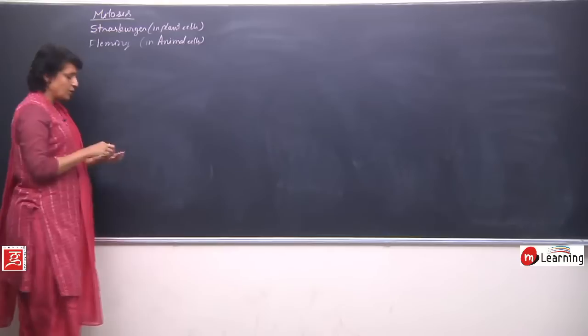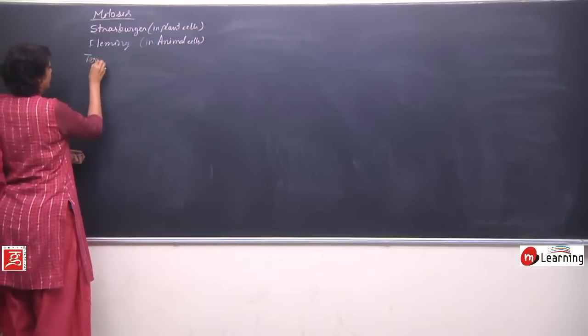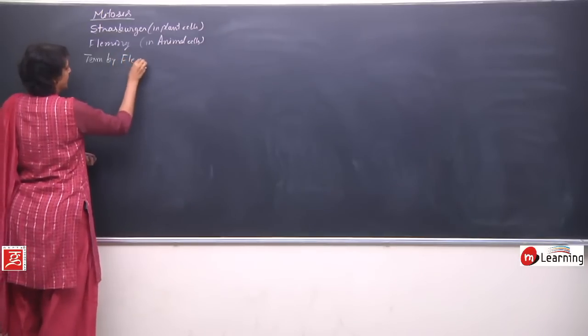The term mitosis was also given by Fleming.